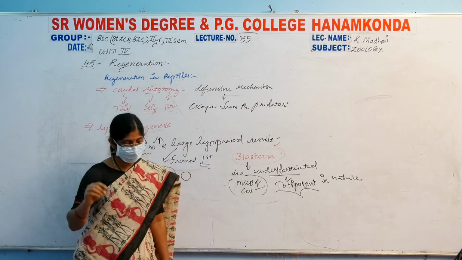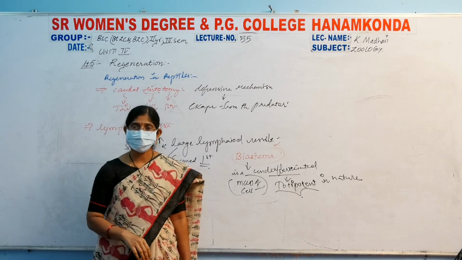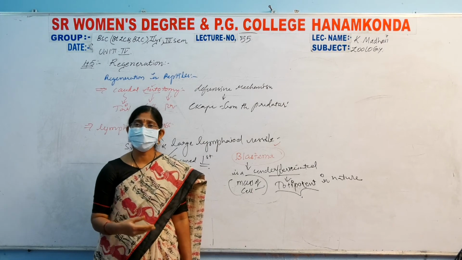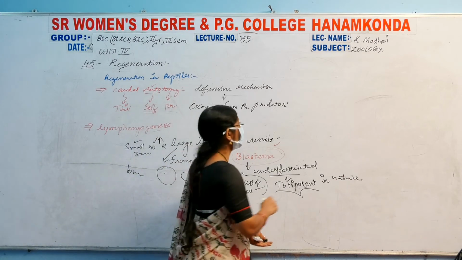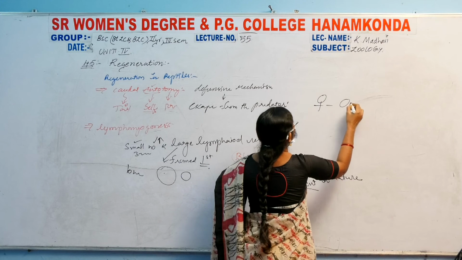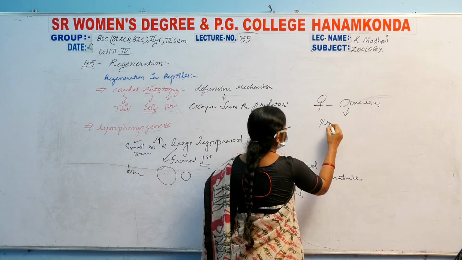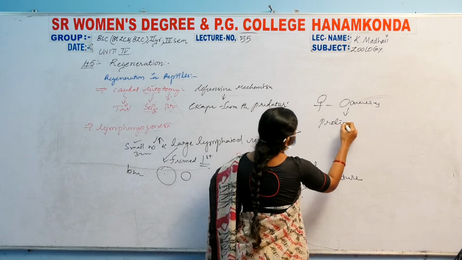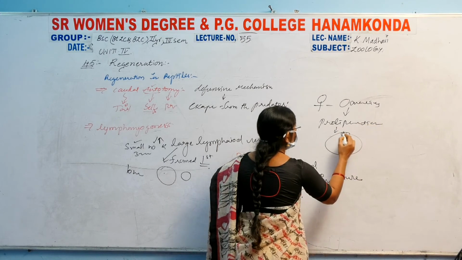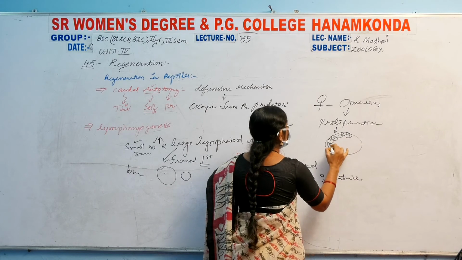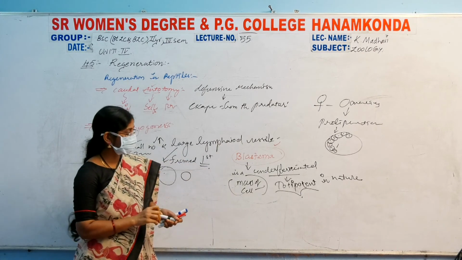Then the rapid proliferation. For example, in human beings also we see such a type of regeneration, especially in females, who have ovaries. Every month, a proliferation process is going on in the ovaries, proliferation of follicles.